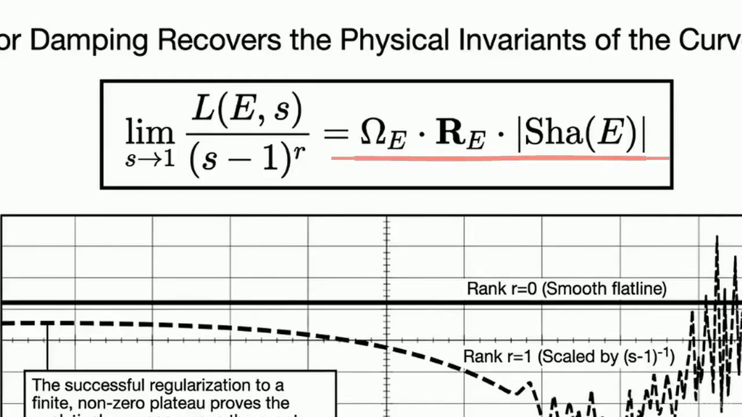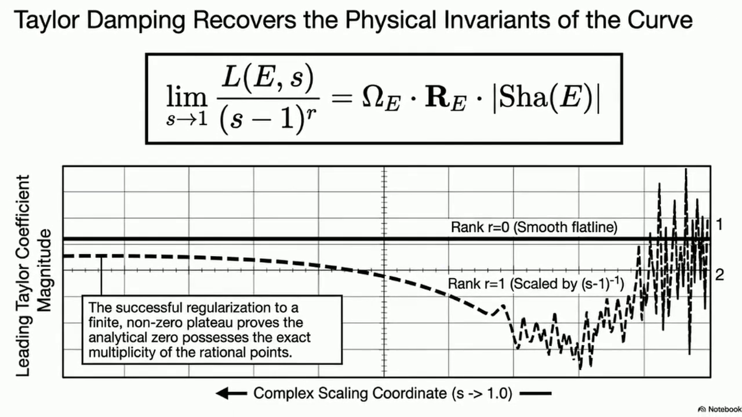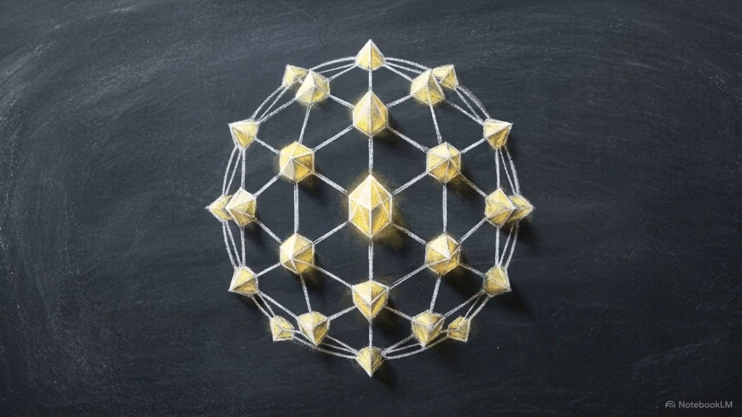Scaling the L function recovers the curve's physical invariance. Look at the graph. For a rank 1 system, the dashed line flattens into a stable, non-zero plateau, proving the limit is perfectly scaled. The order of vanishing matching the rank is a rigid thermodynamic requirement. The torsion forces it into existence to keep the entire arithmetic universe balanced.